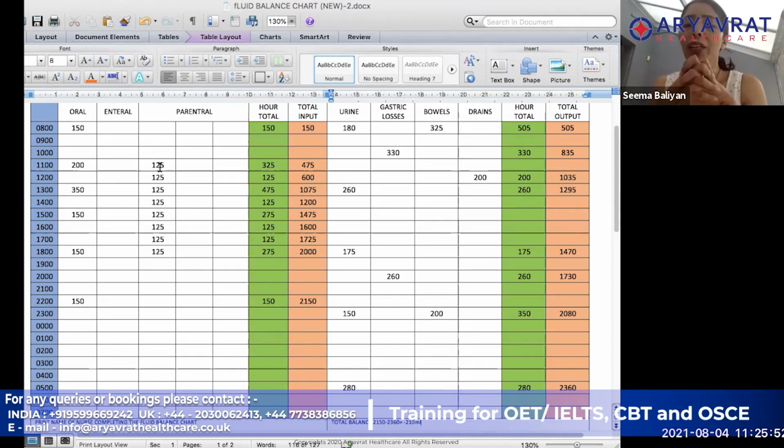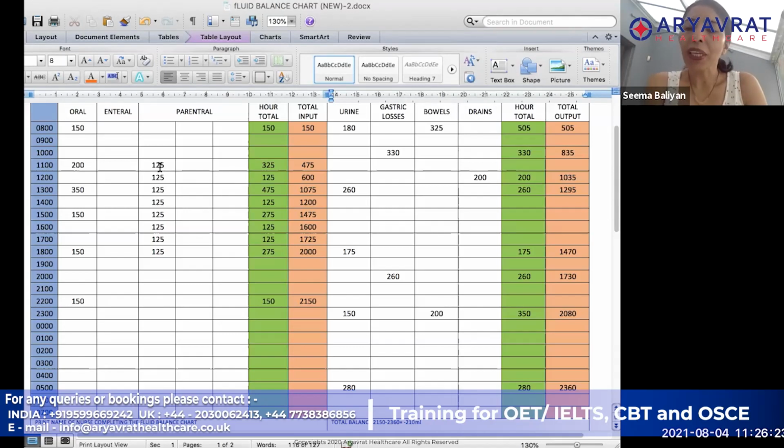Remember that you can never give the complete 1000 to the patient, because there will always be something left in the tubing as well. So don't worry if your calculation is coming 3-4 ml less, it is not entirely completed. It's fine, because that is something you will expect is anyway going to be left in the tubing.